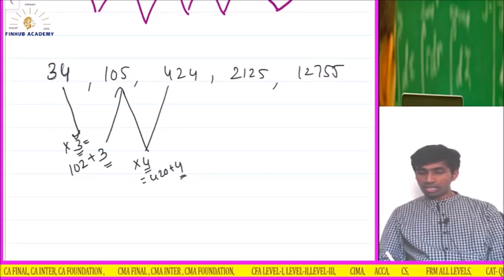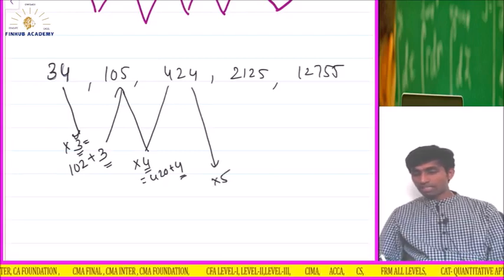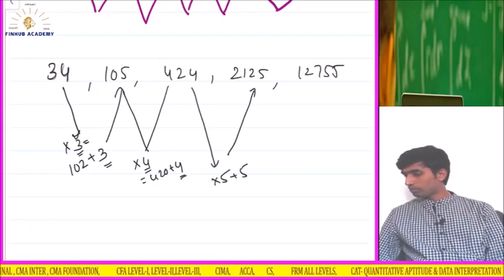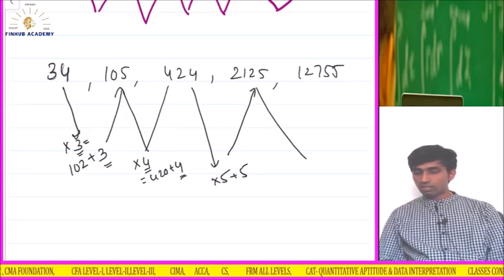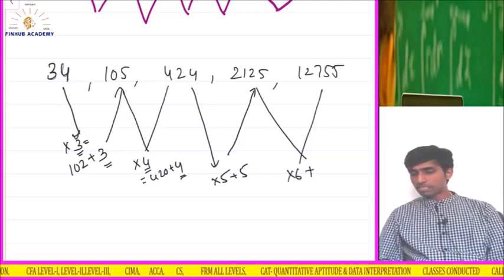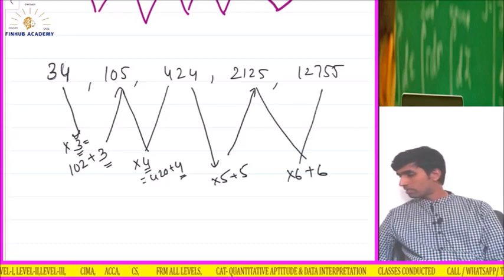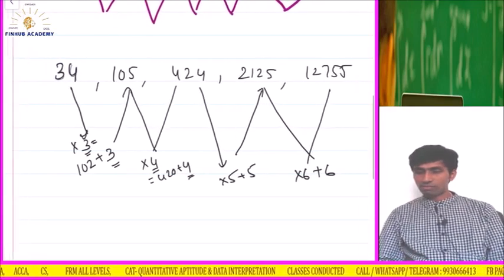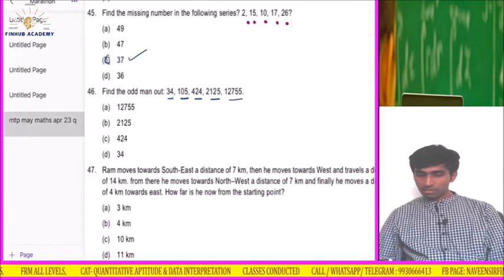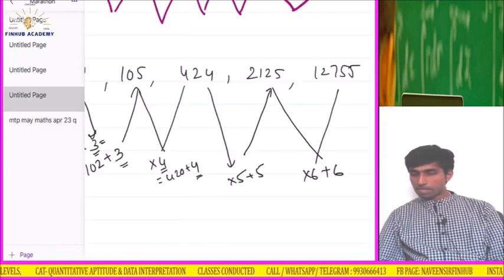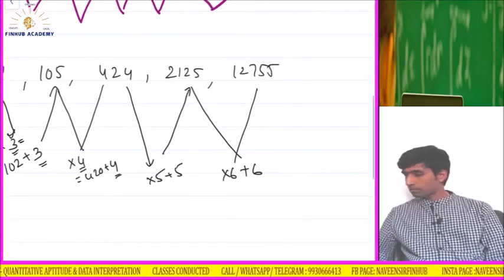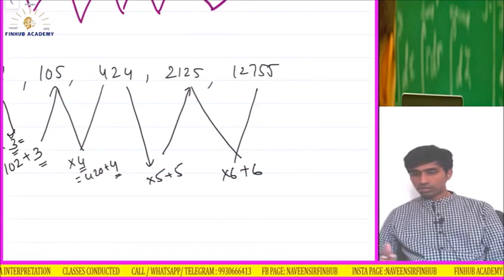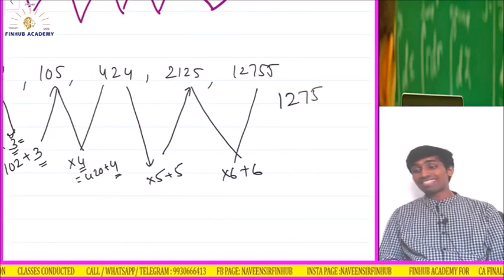So 4, 4. Now if I multiply with 5 and then add 5, just check whether I am getting 2125. Let me check. 424 into 5 plus 5. Yes, 2125. So the sequence here is into 6 plus 6. Let me check. Into 6 plus 6. Yes. 12755 or was it 56? It was 55. Okay, so why am I getting this wrong? 2125 into 6 plus 6. Okay, yeah, 12756.